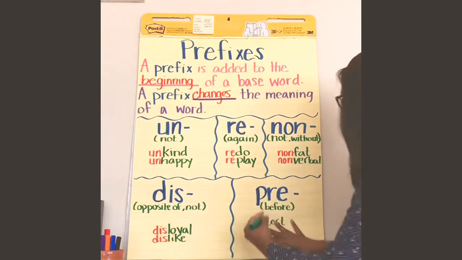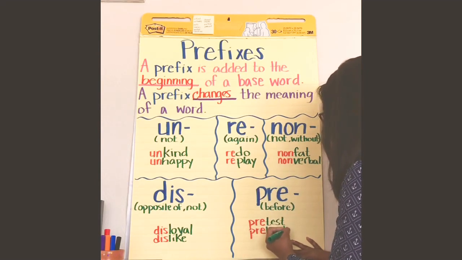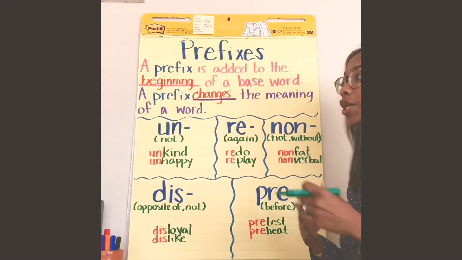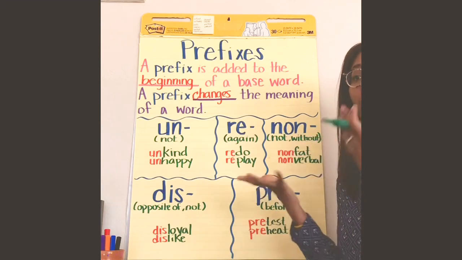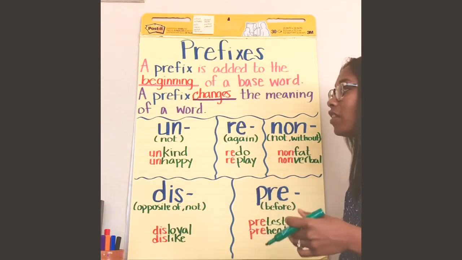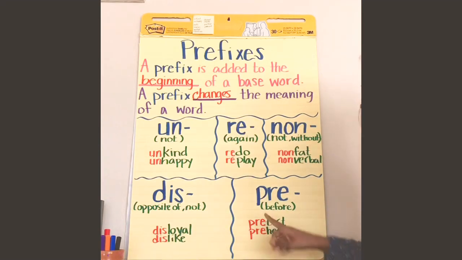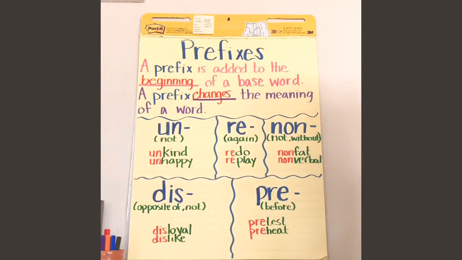And then the next one is preheat, okay? And when you preheat something, I'm sure you hear this with a recipe. It says to preheat the oven to 350 degrees. So when you preheat something, you're heating before you cook the food, okay?